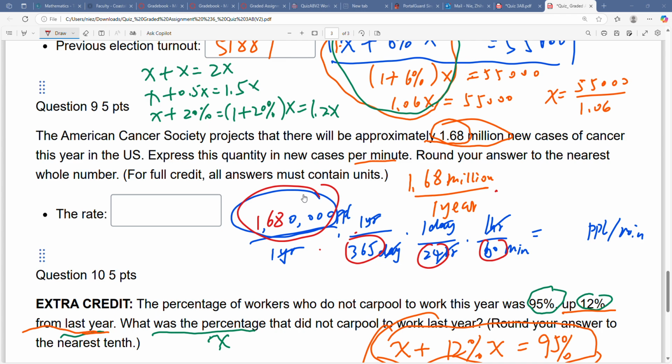So 3.196, or 3.2. But what they ask is to round the answer to the nearest whole number. So it becomes 3 people per minute, or 3 cases per minute.